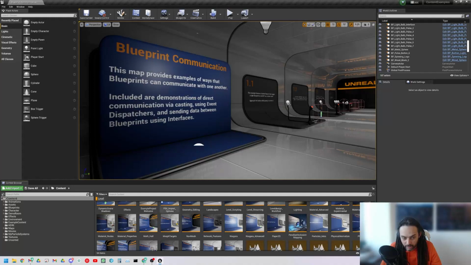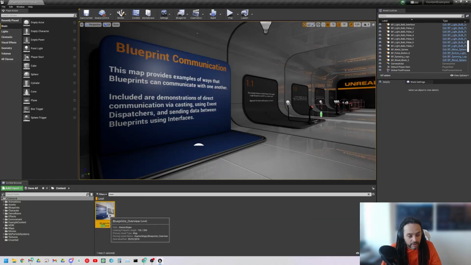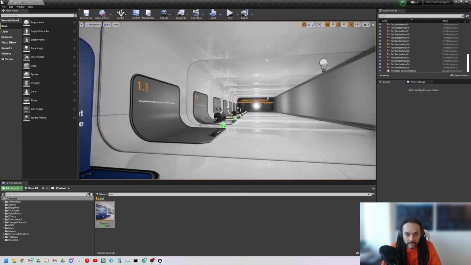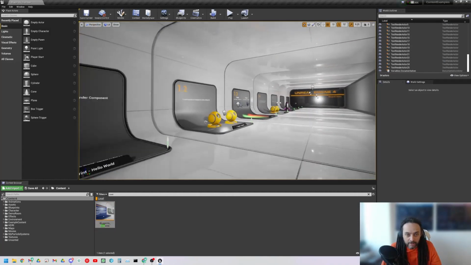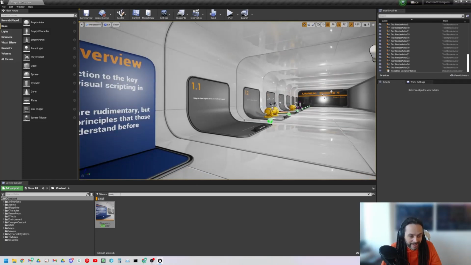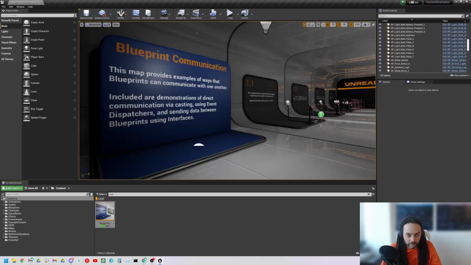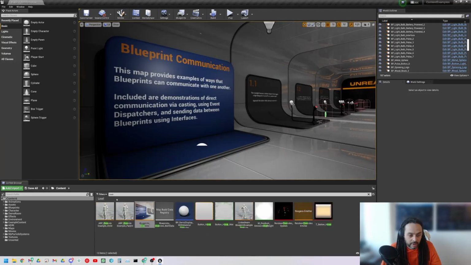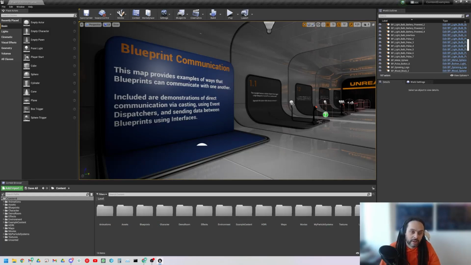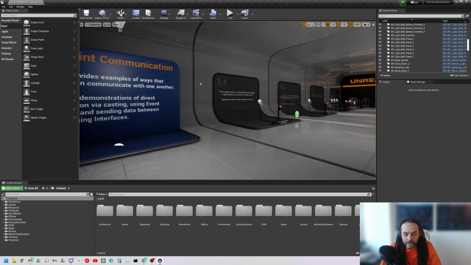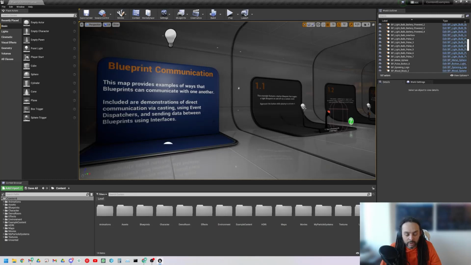So I'm going to go back to, I can also search, I believe it was called Overview. We'll click that, and I'm inside a different level now, which is an overview, so I got the name wrong there. But what I can do is I can now look at recent levels, and I can switch between them here, or I can just use favorite levels to load them. So I'll just go back to the Blueprint Communication level. Okie dokie. So just some tips on navigation there and moving around levels, because as projects get bigger, people tend to lose their way, is what I find.